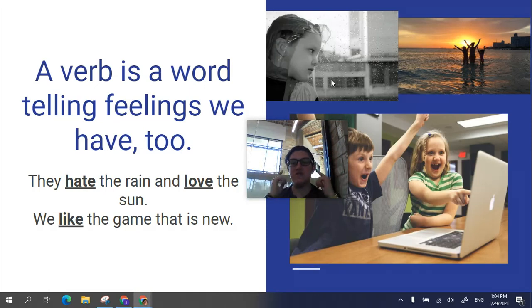It's just how she feels inside. Or these kids are showing that they're happy, but they aren't liking something, not in the same way that I would say I'm touching my glasses or I am talking, right? Because those are things that you can actually see happening. You can't really see someone like something. You can see the way that they like it.